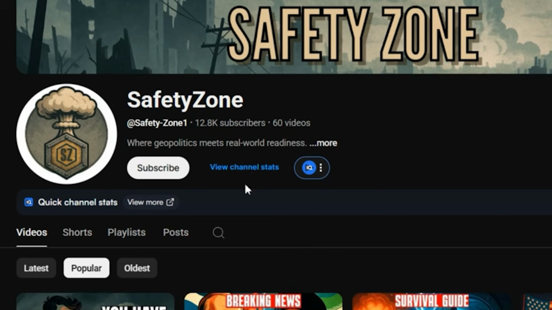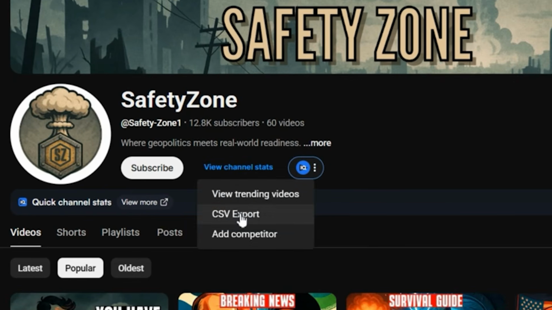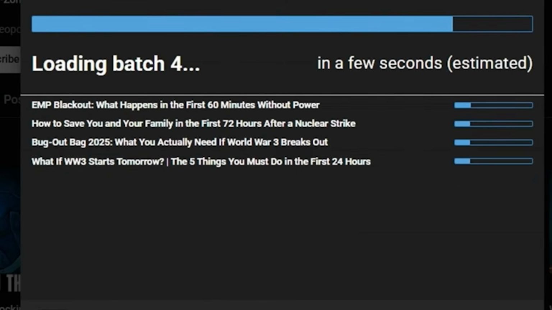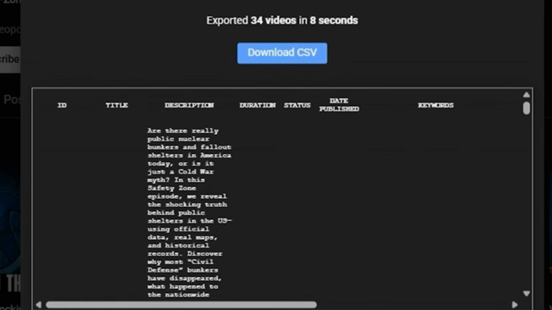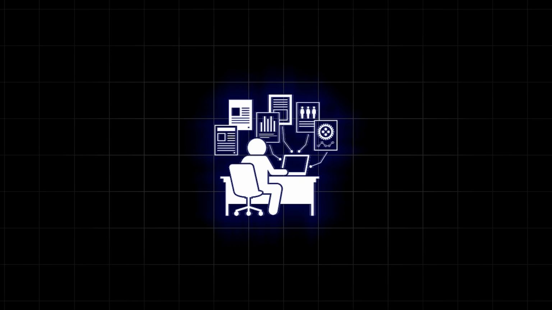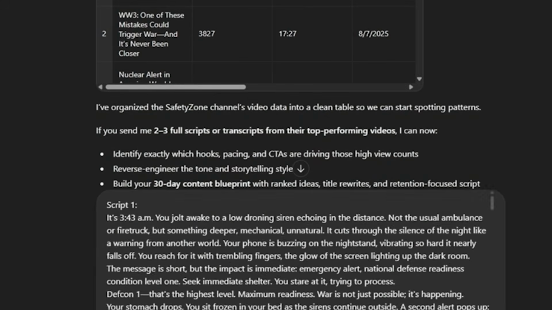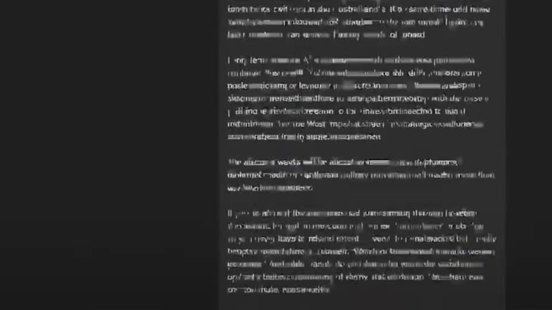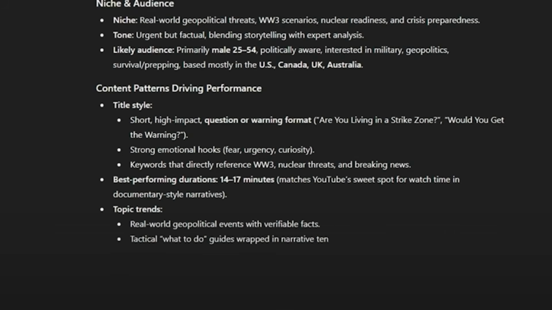Install vidIQ, go to your target channel, click those 3 little dots, and select CSV export. Watch as the AI pulls every video title, description, duration, publish date, likes, and comments into one organized file. This isn't just data. This is a blueprint of what works and what doesn't. Now give this prompt to ChatGPT and feed the data. You will see, within seconds, you will have viral-worthy ideas and title suggestions ready in your hand.